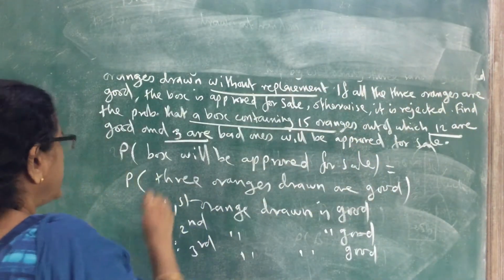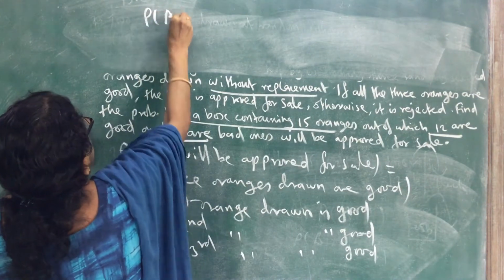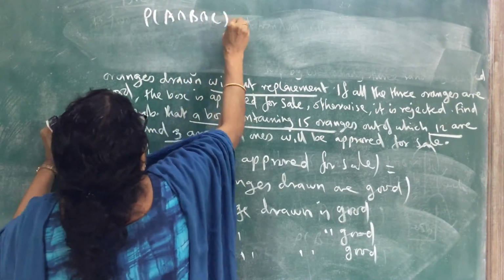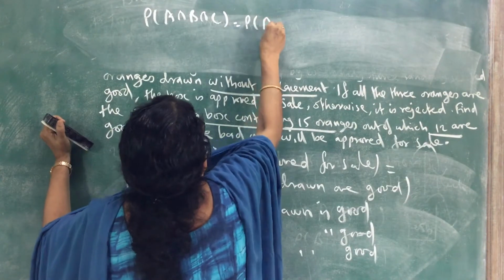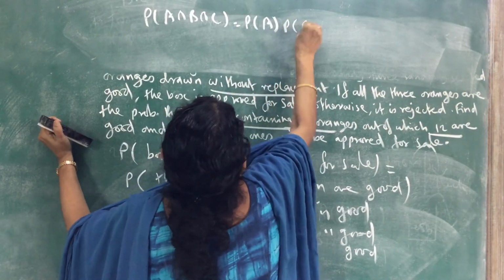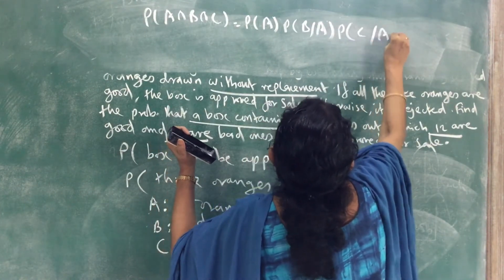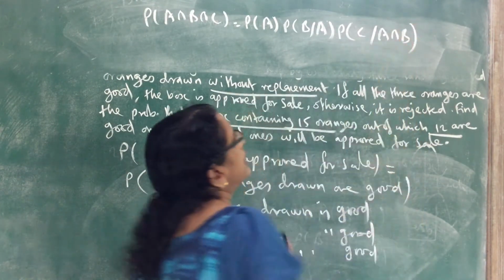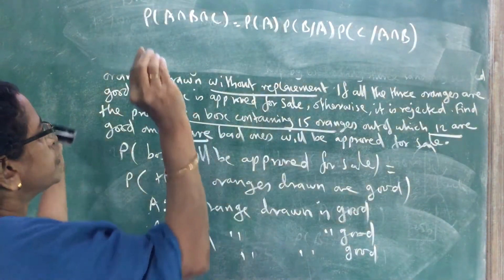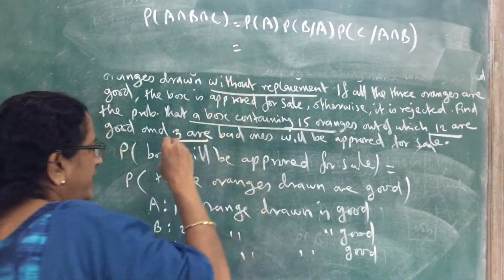So the probability of A intersection B intersection C is equal to probability of A into probability of B given A into probability of C given A intersection B, or C given AB also we can write. So we have to find these probabilities. What is the probability of A?